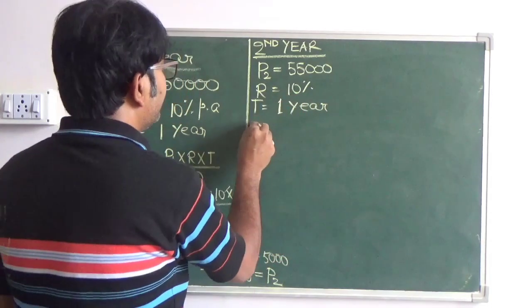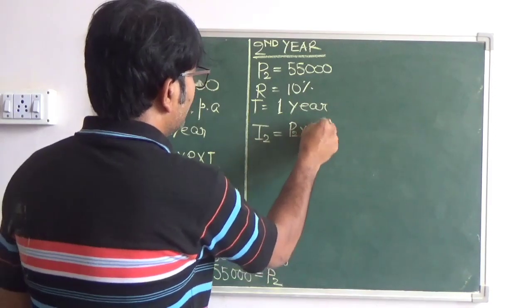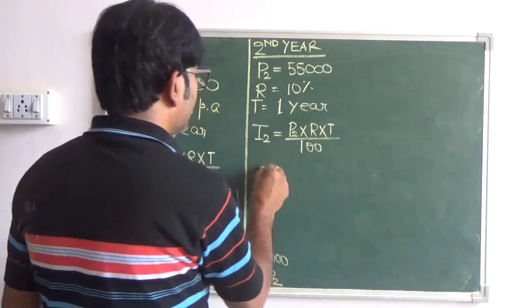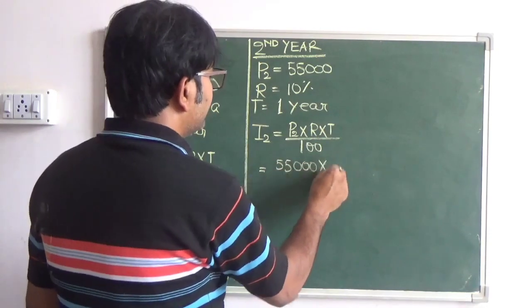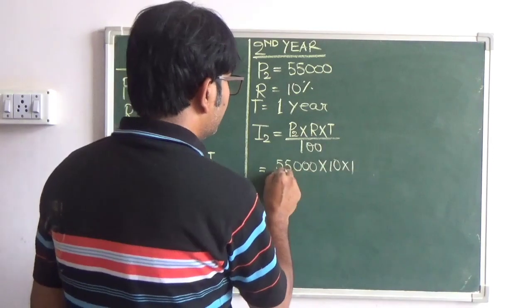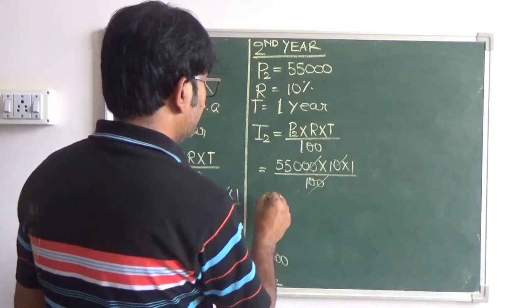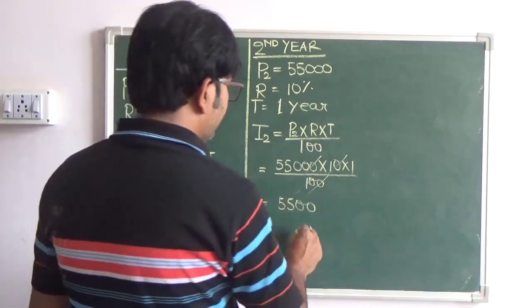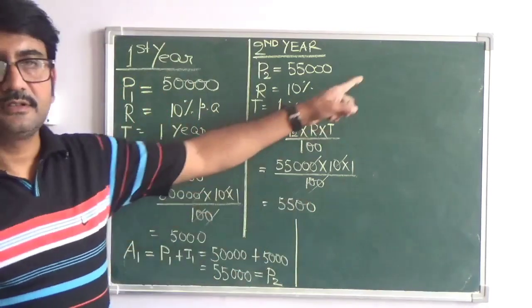So find the interest I2 equals P2 into R into T by 100. So you have 55,000 into 10 into 1 by 100. So it comes to 5,500. So this is the interest for the second year.